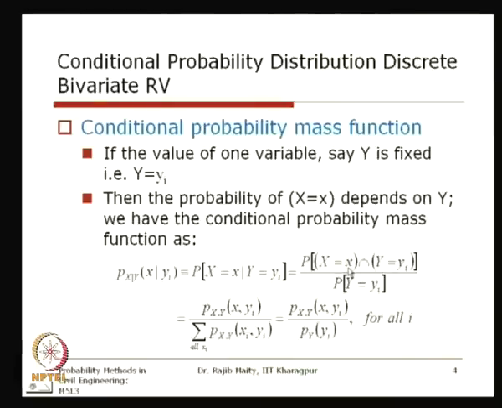If x can take all possible values for y equals 3, then I should take those combinations: x equals 1 with y equals 3, x equals 2 with y equals 3, x equals 3 with y equals 3, x equals 4 with y equals 3. That means I am not changing y, since y has already occurred, but what I am looking for is all possible values that x can take when y is fixed for that particular outcome.